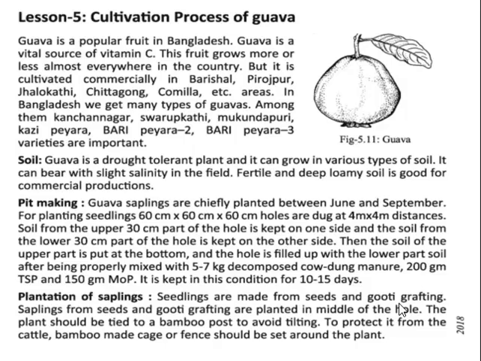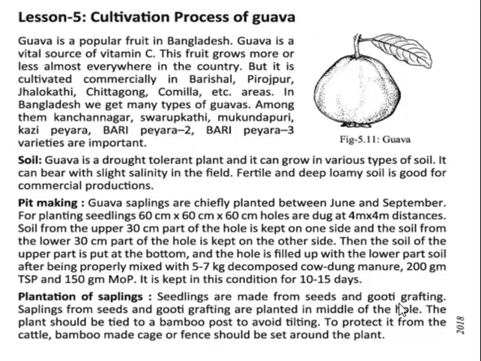So, guava is a drought-tolerant plant and can be grown in various types of soil. It can bear a slight salinity in the field. Fertile, deep loamy soil is good for commercial production. We can also produce it in very sandy places. And to produce more fruit, guava